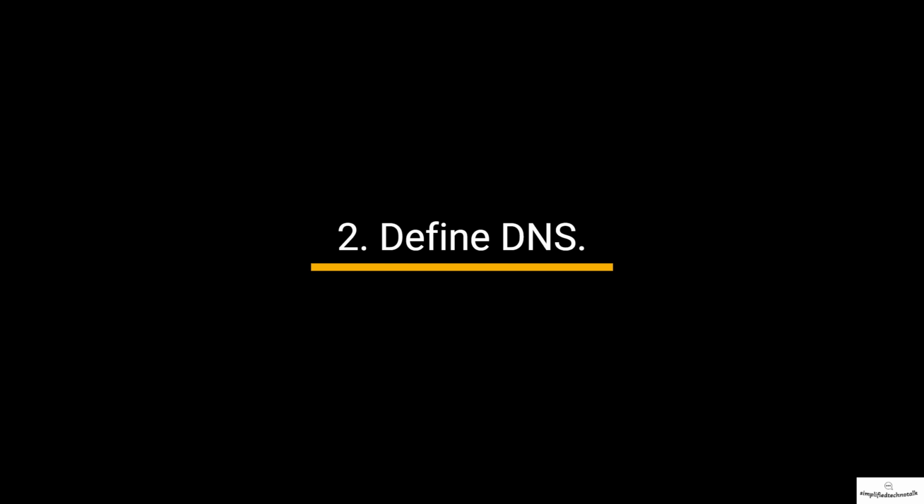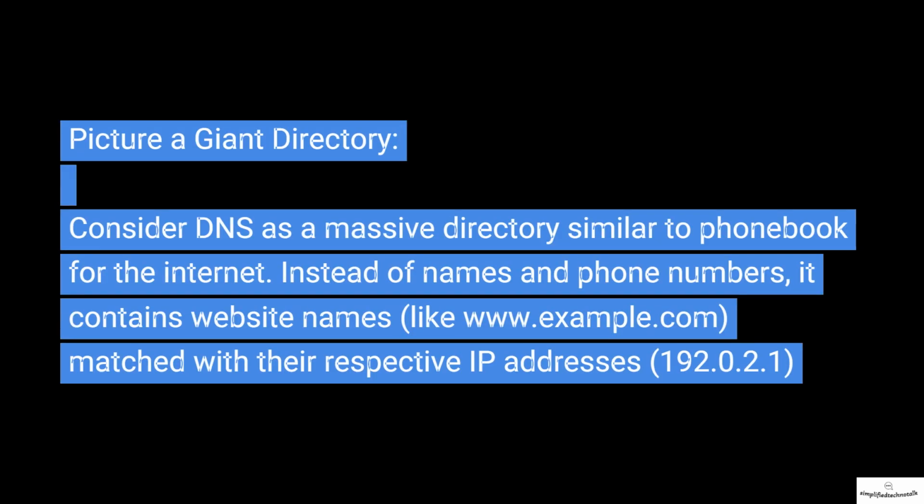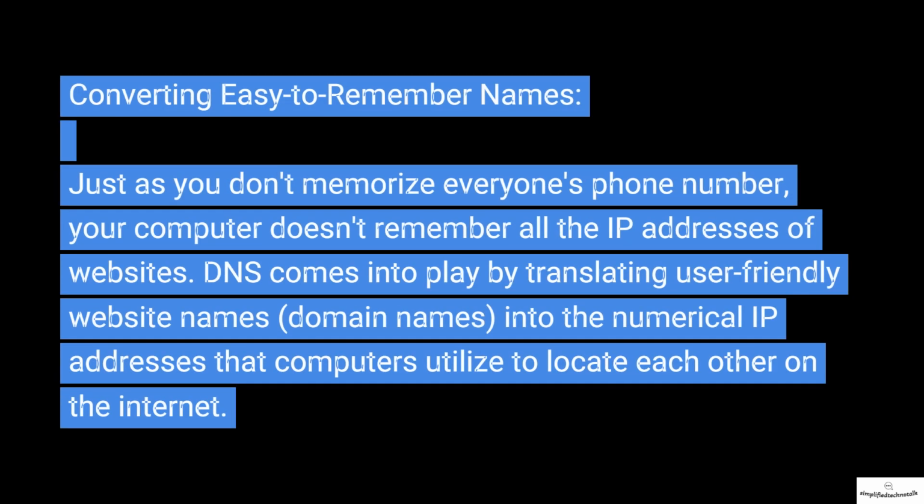2. Define DNS. Picture a giant directory. Consider DNS as a massive directory similar to a phonebook for the Internet. Instead of names and phone numbers, it contains website names, like www.example.com, matched with their respective IP addresses, 192.0.2.1. Converting easy-to-remember names.